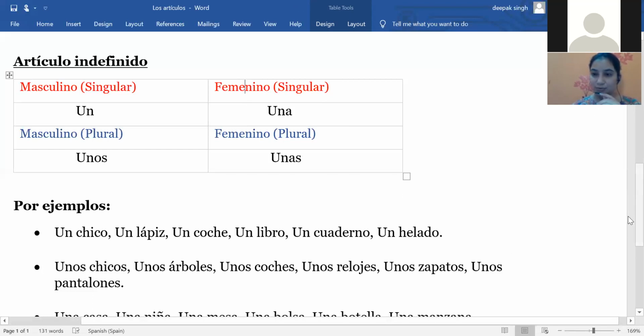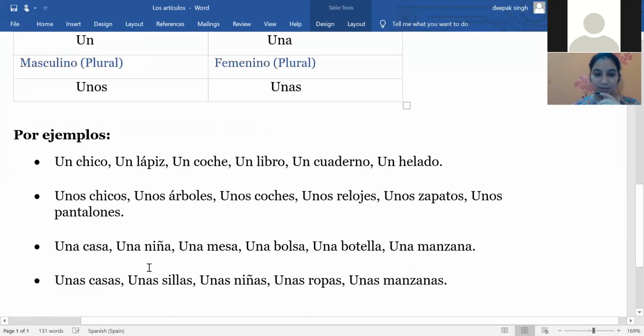And then let's move on to the examples. Here you can see, when I'm talking about una casa, it means a house. So here I'm talking about any house, anyone. Same as when I'm saying una niña. So una niña is a girl.